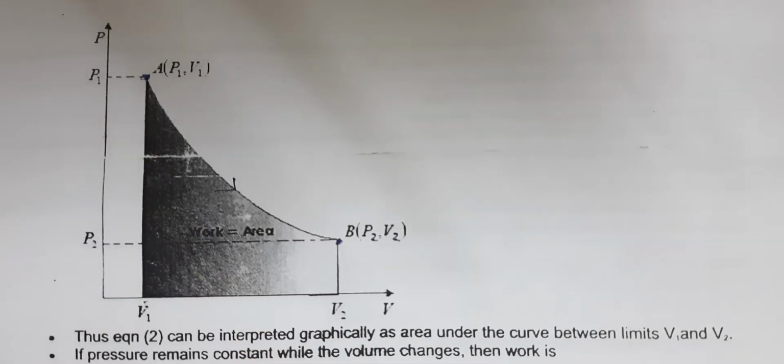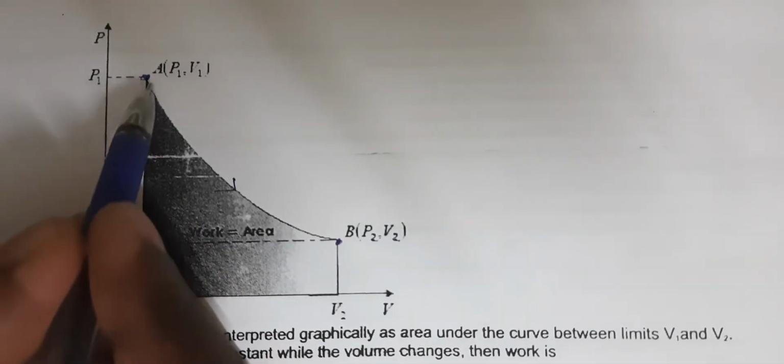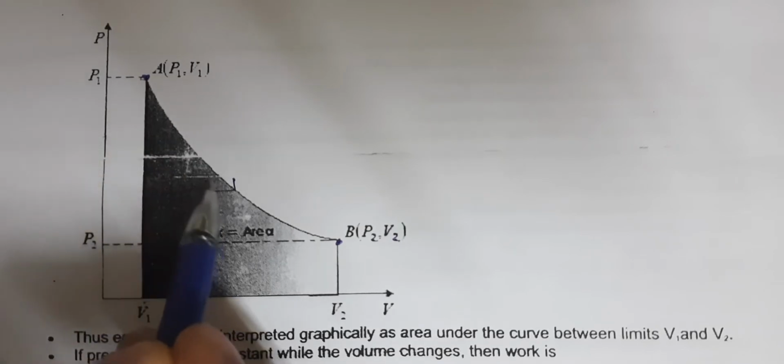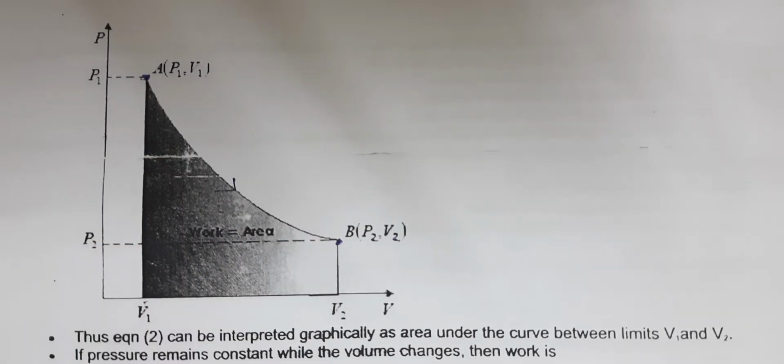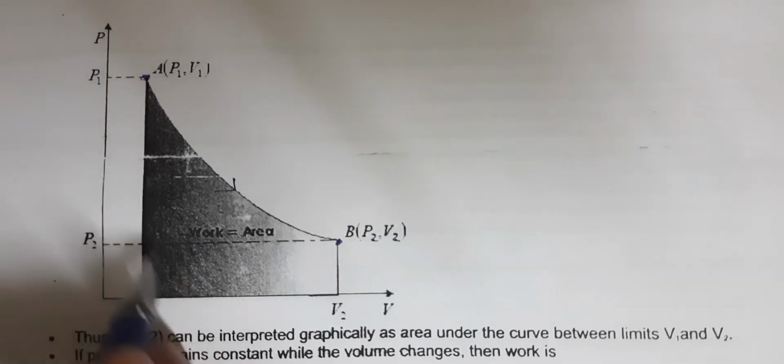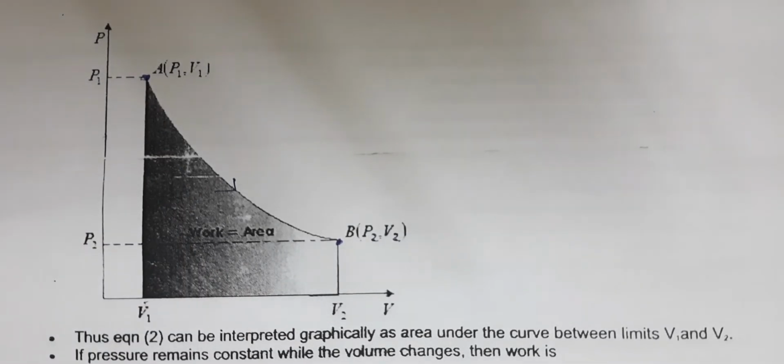Now, in order to find the work done in this case, shade the complete area coming under this graph and measure this area mathematically. This area will be equal to the work done during this process. So that's how we can find the work done while expansion or compression.